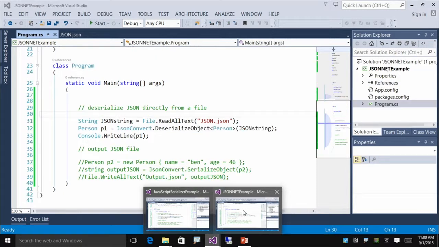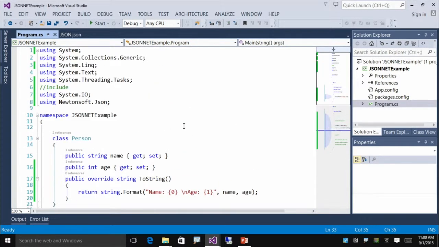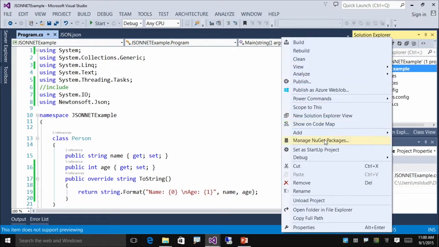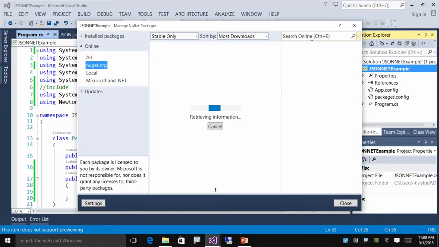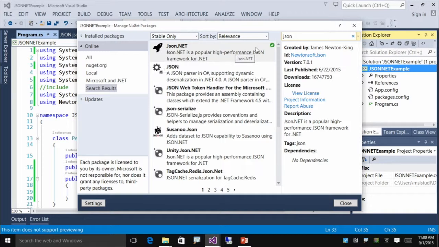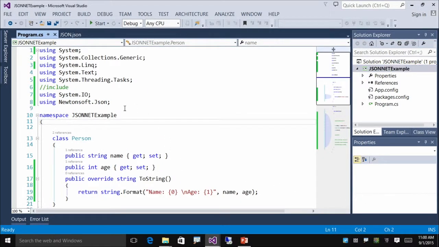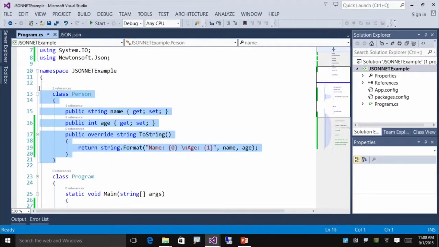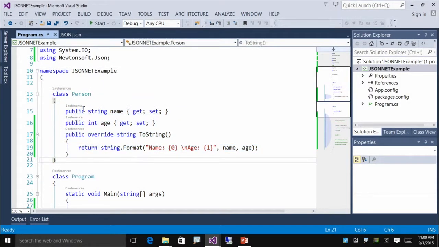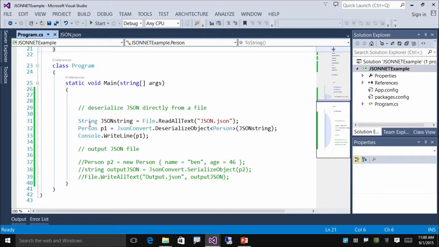Now, the JSON.NET library is very similar. In order to add the JSON.NET, we use manage NuGet packages. We type JSON, and JSON.NET is the first one that pops up. Add this one. After which you've already done. I've already done that. So be sure to include using newtonsoft.json and system.io because we are dealing with file I/O. So in my file, I have another person, same as before, nothing special. And I'm going to walk you through the code.